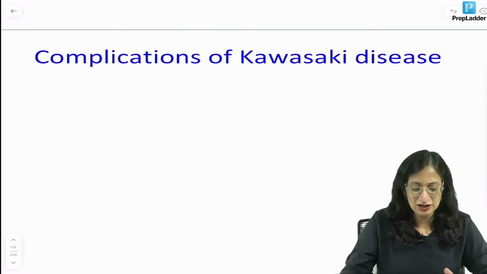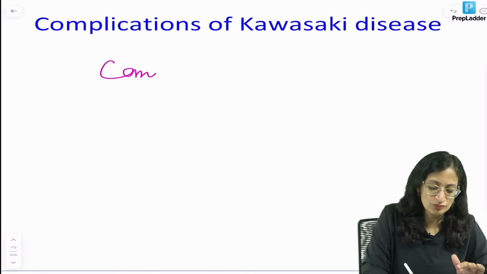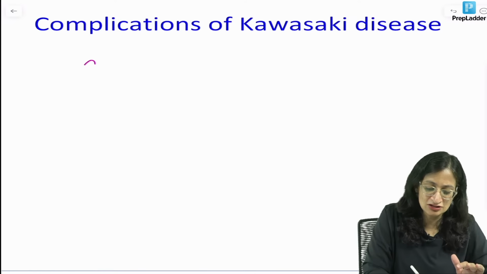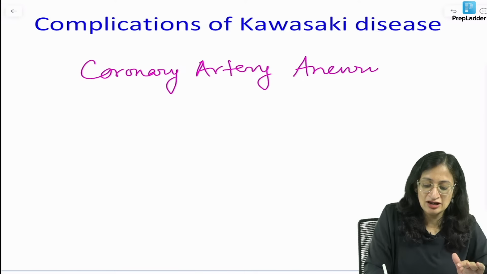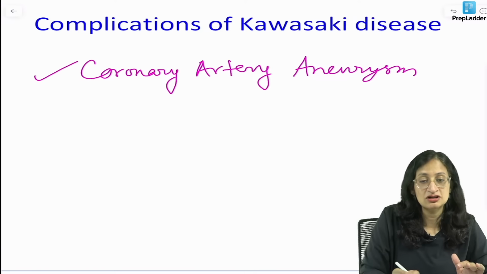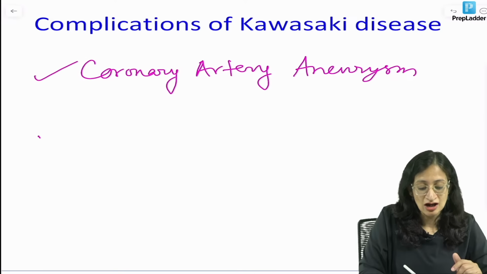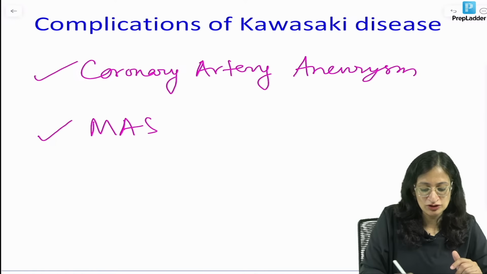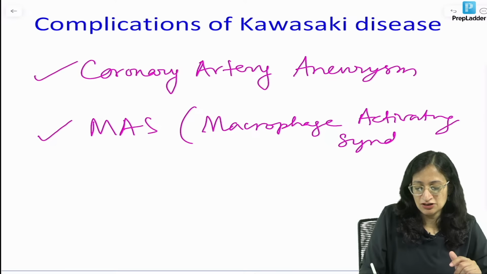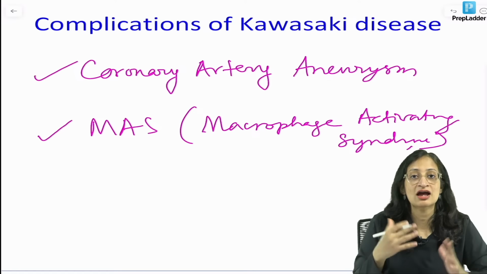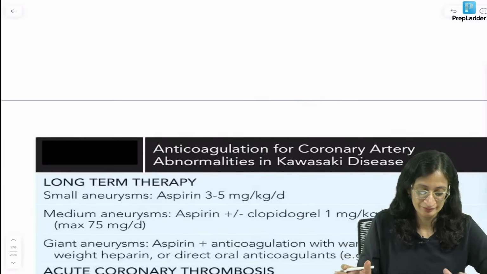So, what are the complications of Kawasaki disease? The most important complication of Kawasaki disease is coronary artery aneurysm. Coronary artery aneurysm can be a life-threatening complication if treatment is not started timely. Another important complication is MAS. What is it? Macrophage activating syndrome, where the child becomes very, very sick, and a hyperinflammatory response is there.